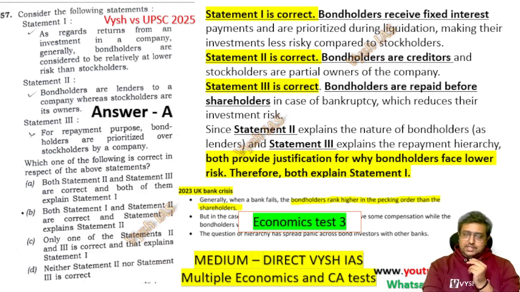But also in our test PDF and all, it's there that whenever a bank fails, the bondholder's rank is higher in the pecking order than the shareholder, and they have put this only in 3 statements to complicate it.